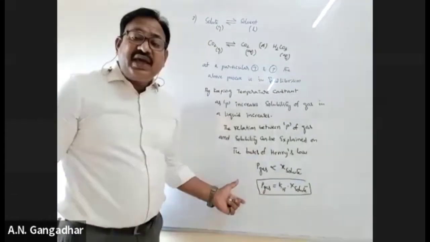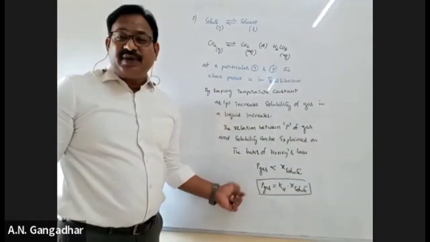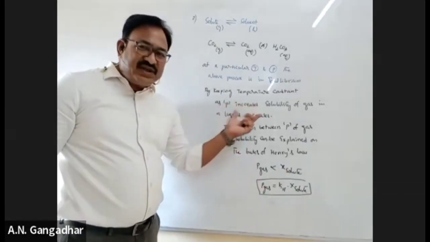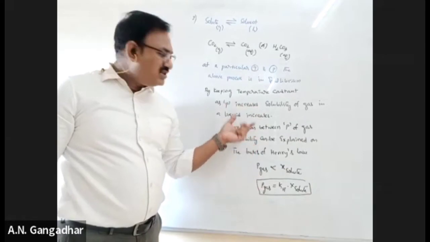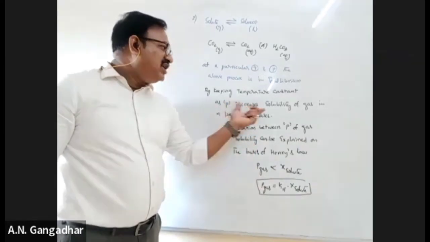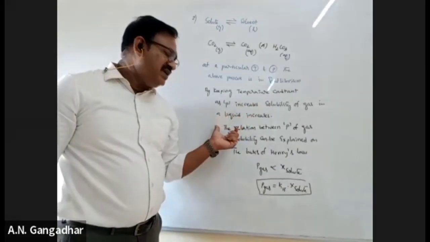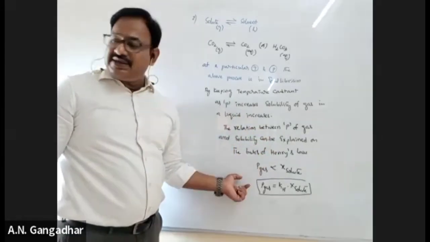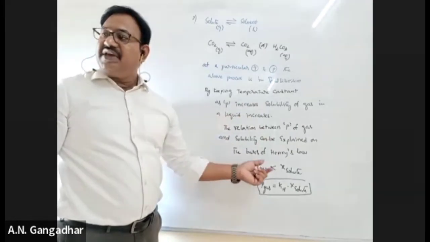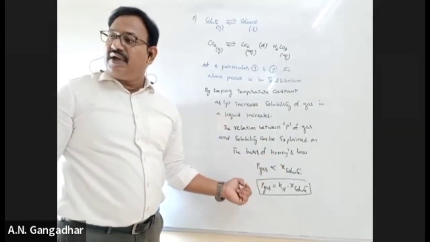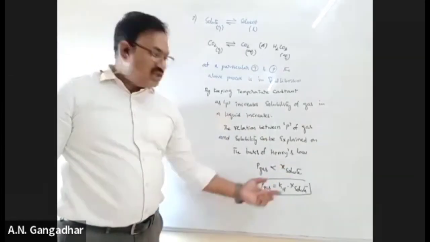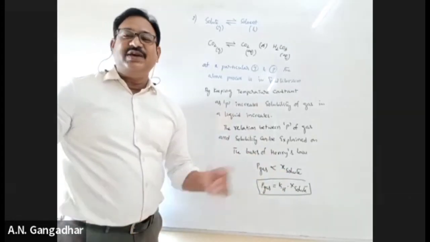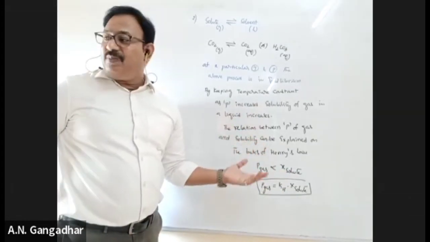It will be described in detail in the solutions, dilute solutions topic in your +2 syllabus, right? So here I just mentioned it, because we are studying the effect of pressure on solubility. So as pressure increases, solubility of a gas in a given liquid increases. According to Henry's law, pressure of the gas is directly proportional to mole fraction of solute. So pressure of the gas is equal to Kh into mole fraction of the solute. Oh, sorry, solute, not solvent, solute. Okay. So this is the effect of pressure.